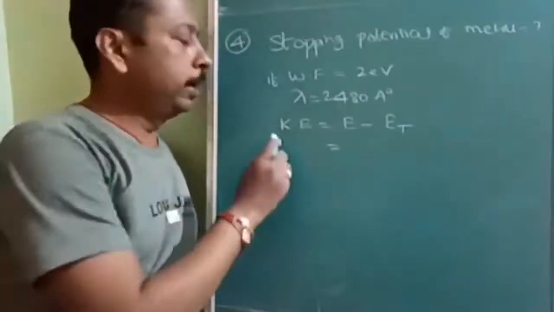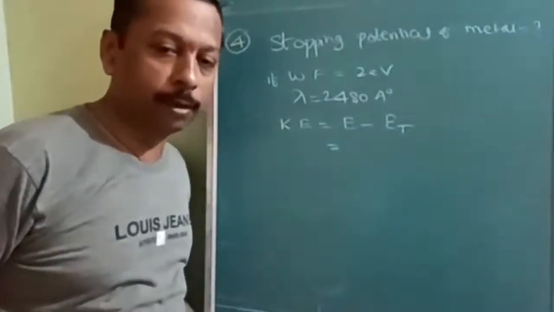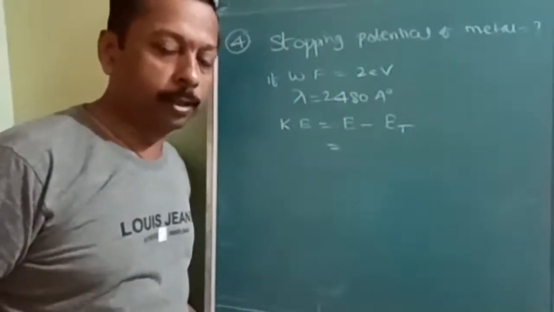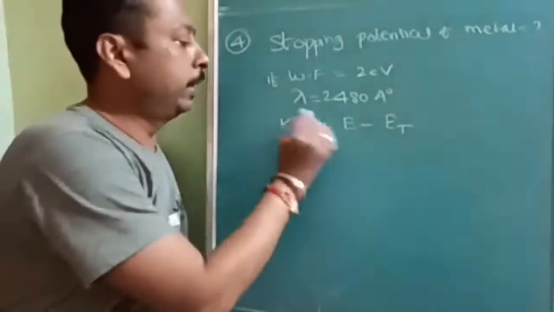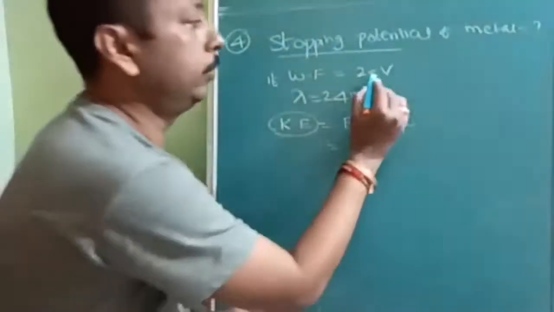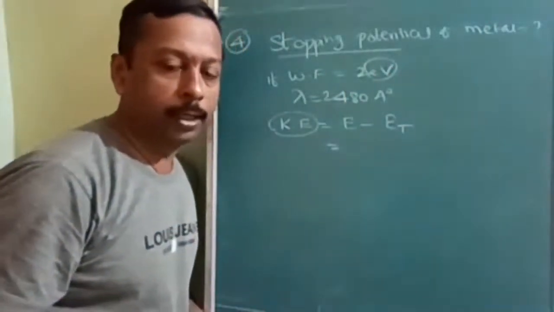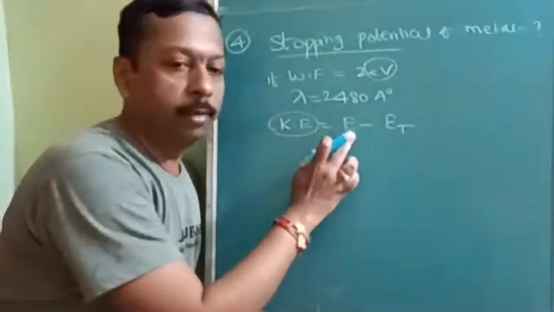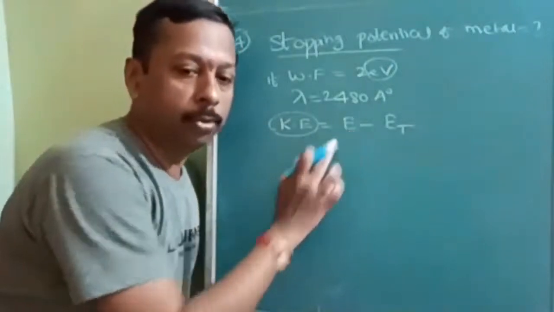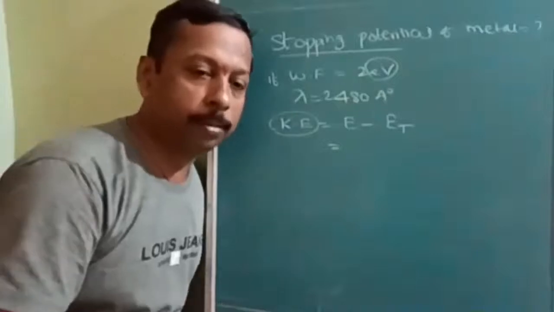Okay, see, kinetic energy, stopping potential, you have to find out. One more shortcut formula. One more shortcut formula is kinetic energy is equal to stopping potential, and see, units are in electron volt. Okay, when you want energy in electron volt directly with wavelength, do you know the shortcut formula?